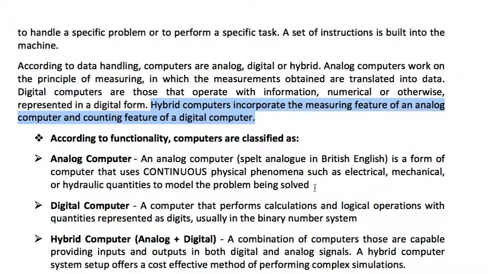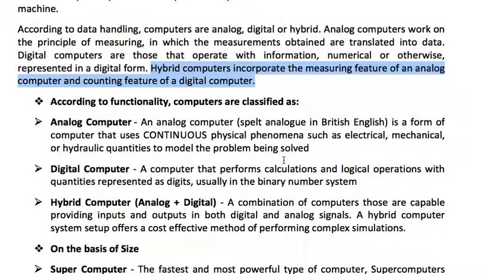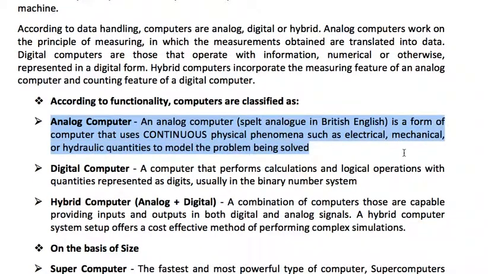Now when we go into some details, analog has been further detailed, so you can go through the details. An analog computer is a form of computer that uses continuous physical phenomena such as electrical, mechanical, and hydraulic quantities to model the problem being solved.